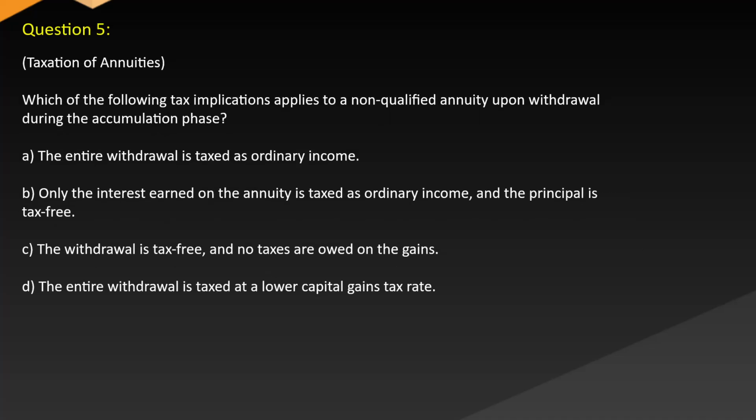Question 5. Taxation of annuities. Which of the following tax implications applies to a non-qualified annuity upon withdrawal during the accumulation phase? A. The entire withdrawal is taxed as ordinary income. B. Only the interest earned on the annuity is taxed as ordinary income and the principal is tax-free. C. The withdrawal is tax-free and no taxes are owed on the gains. D. The entire withdrawal is taxed at a lower capital gains tax rate.